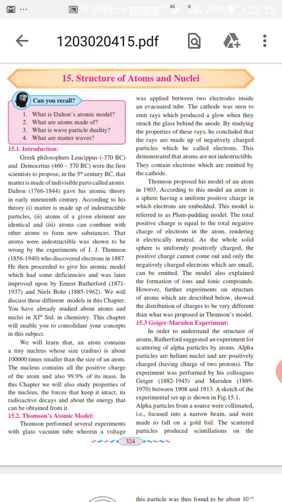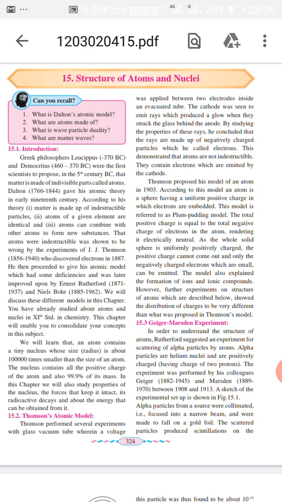Now we also know that atom is the smallest fundamental part of matter, means matter is made up of small tiny particles called atoms, and that atoms cannot be broken into smaller particles. So atom is the fundamental part, like the body has the cell as its fundamental part. So this atom is the fundamental part of matter.